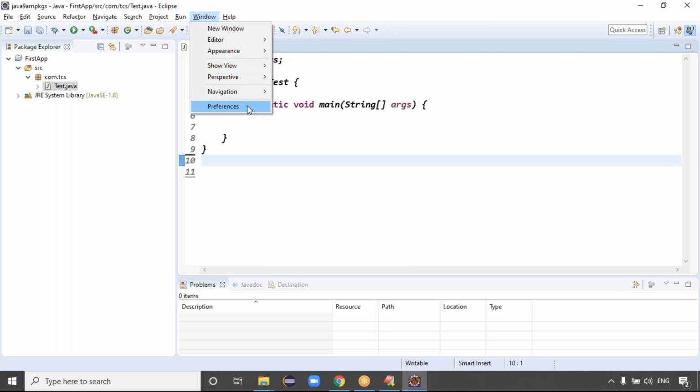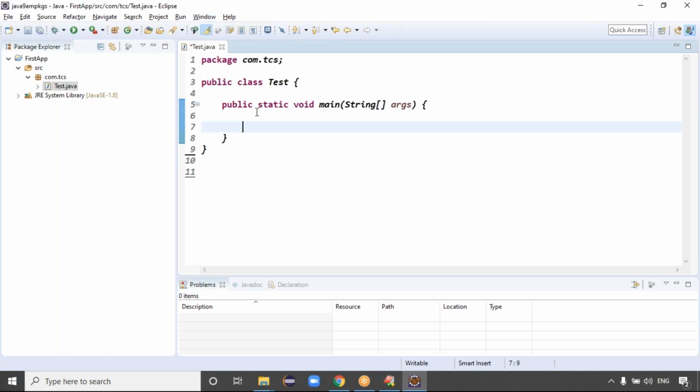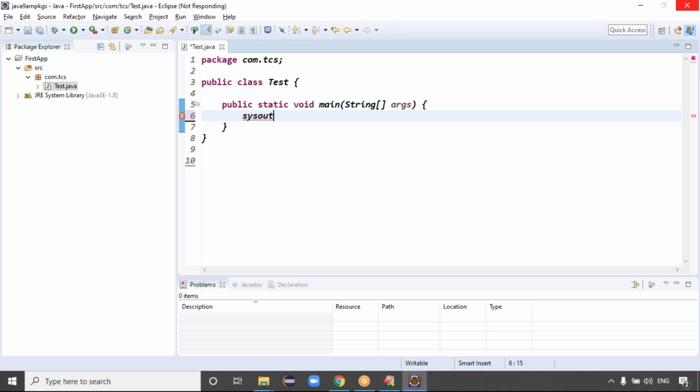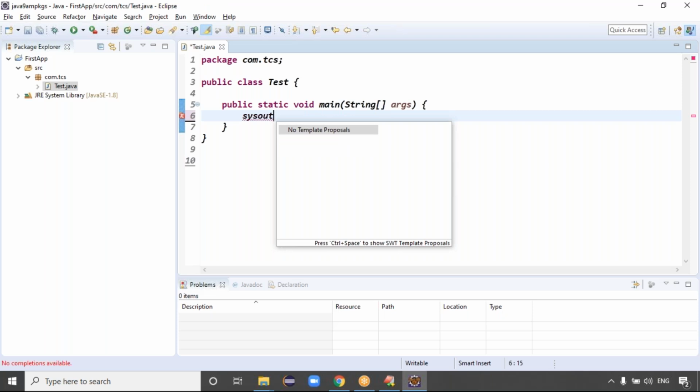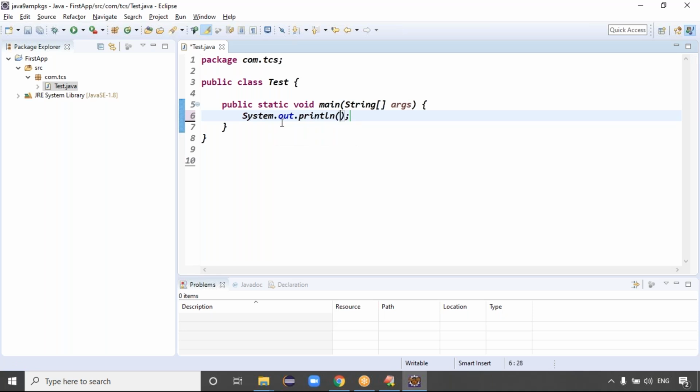And if you want to increase the font size, we have to use Windows Preferences. Good, guys. And see here, generally in the Eclipse IDE you frequently write the print statement, right? In Eclipse IDE, guys, the SOP shortcut is sysout. You can write sysout, then Control Space, and automatically you get System.out.println. Sysout in lowercase, Control Space, automatically gives System.out.println, guys.